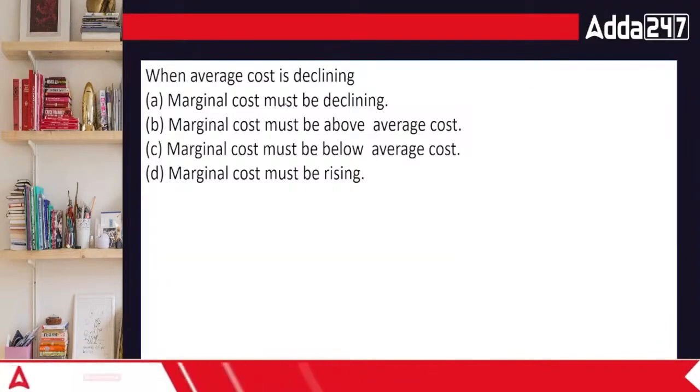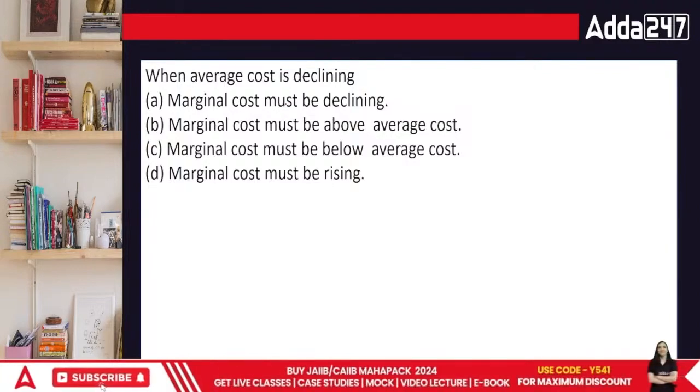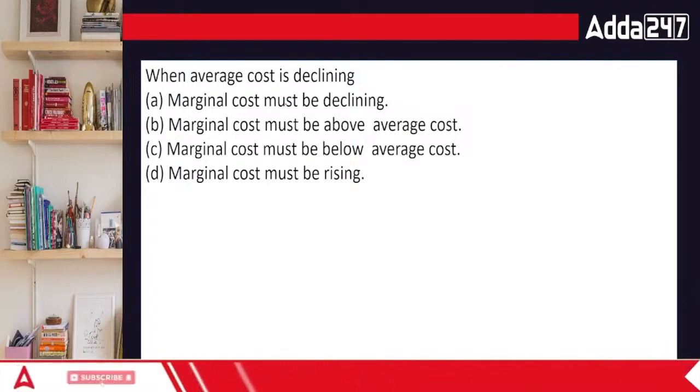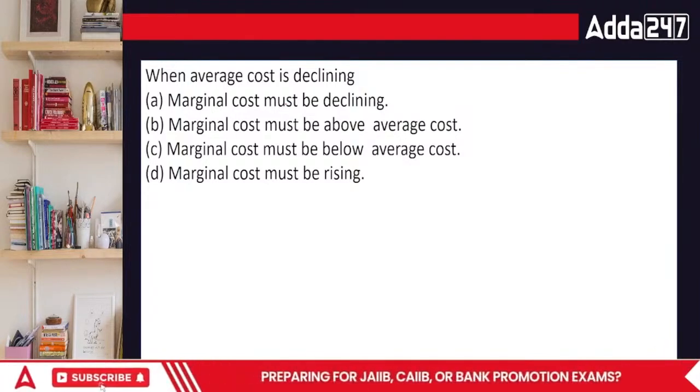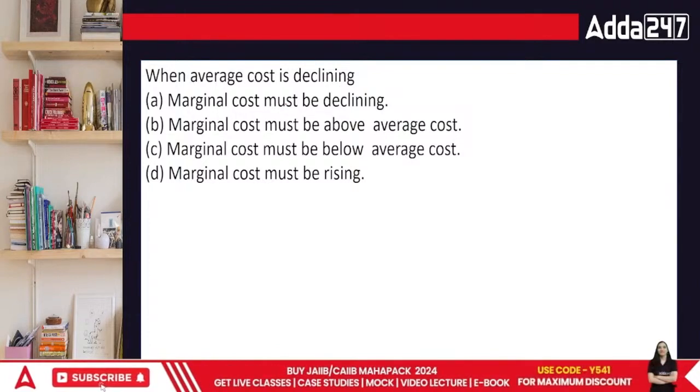When average cost is declining, this is a part of costing. Average cost is your mean, meaning you have the higher or the lower cost and then you find the average of it. Marginal is the variable cost, right?